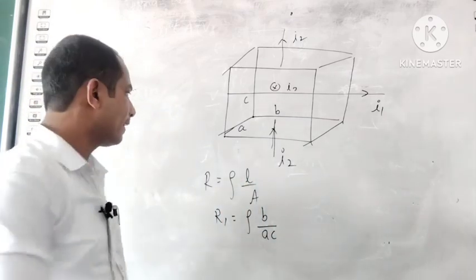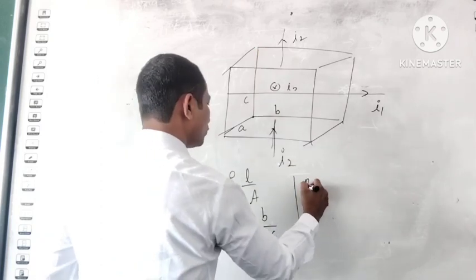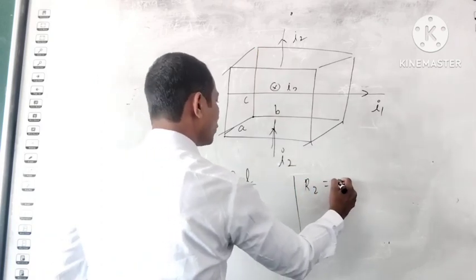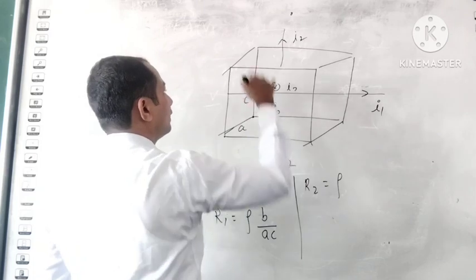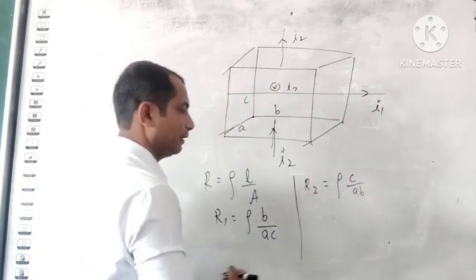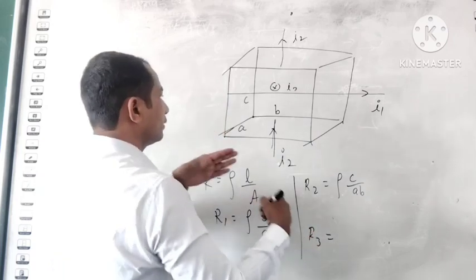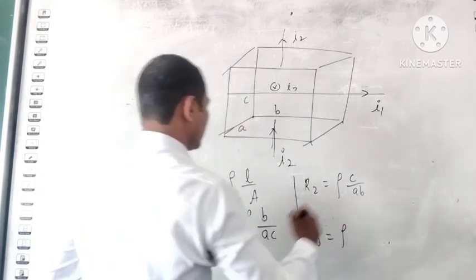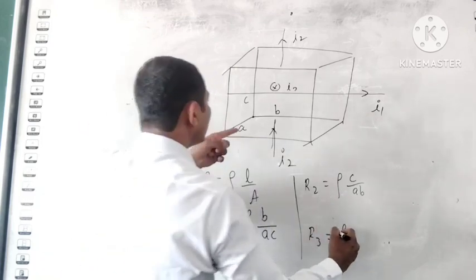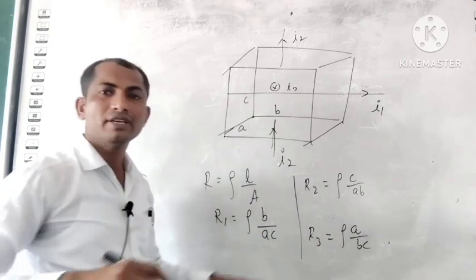If you take the current I2, then R2 is equal to rho multiplies, in this case the length is C, so C upon AB. And if you take R3, that is rho multiplies A upon BC. You see that?